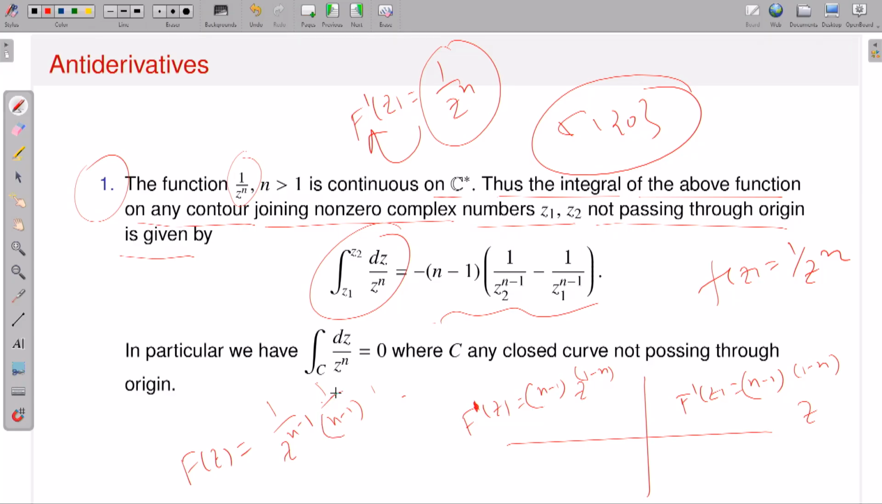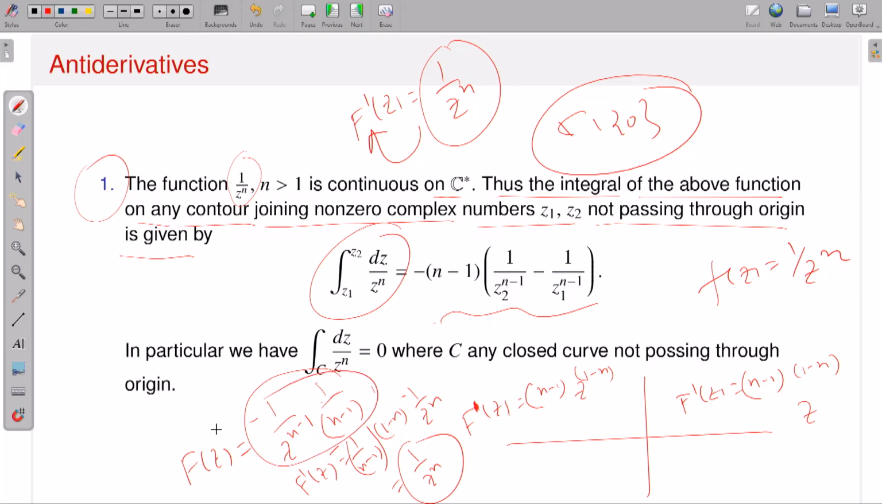Okay, so if I calculate the derivative of capital F, then what will happen? This should be 1 by n minus 1, keep as it is, and this should be 1 minus n, then 1 by z to the n. Okay, and this will get cancelled. That means up to a minus sign, that will be minus sign.